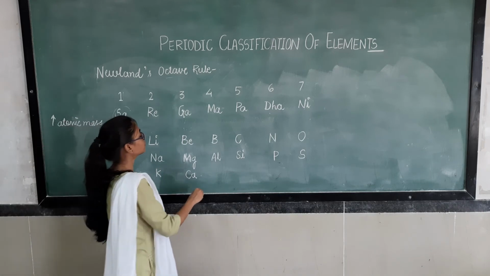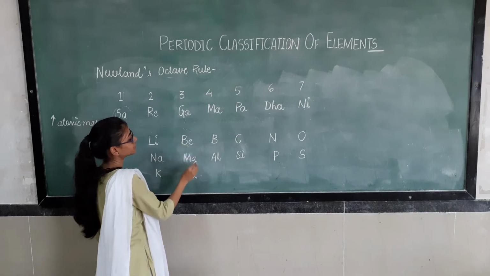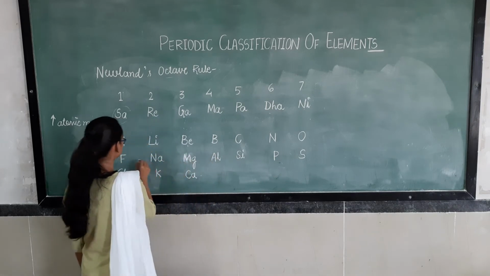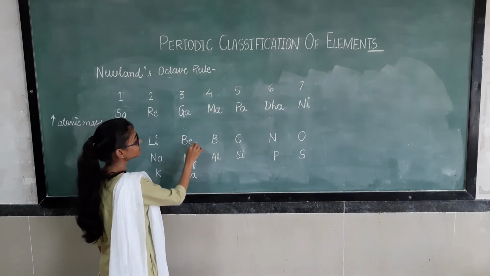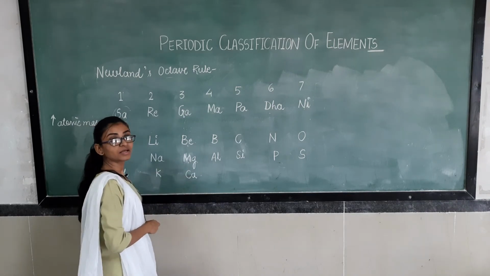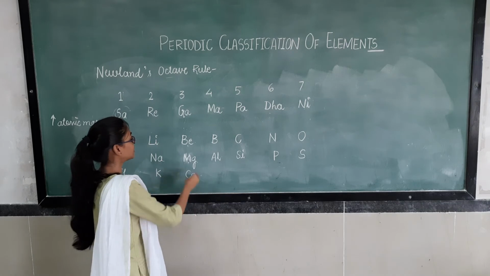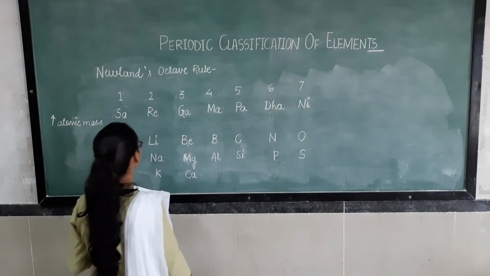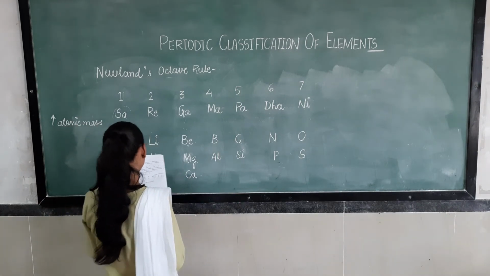Means we can conclude that if beryllium is the first element, then 1, 2, 3, 4, 5, 6, 7 and 8, so magnesium has the property similar to beryllium. Every eighth element has a property similar to the first element. So in this way he concluded a relationship between atomic weight and properties.